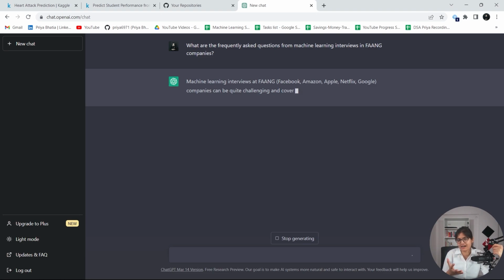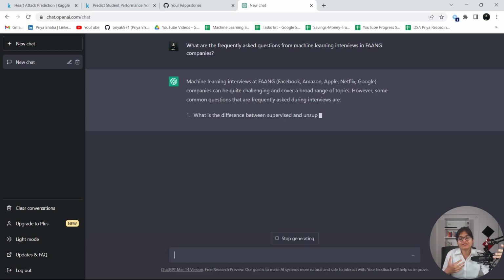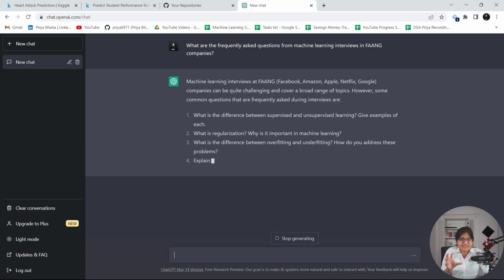Even the same thing I have already shown you for DSA as well, and this is giving me an amazing result. So whenever you're going for an interview, please try to see what topics they can ask you. For example, it is now generating a proper list, and you can check whether you know those answers or not, whether your learning is fine or not, and accordingly you can plan your preparation. Okay, what is regularization, and why is it important in machine learning? I hope we all know these things are pretty important, but sometimes when we do the preparation, we skip concepts which are important to understand. So in this way, you can utilize this particular platform to prepare for data science interviews.